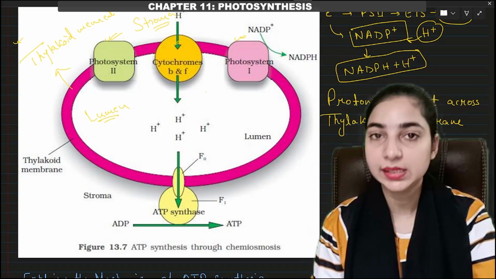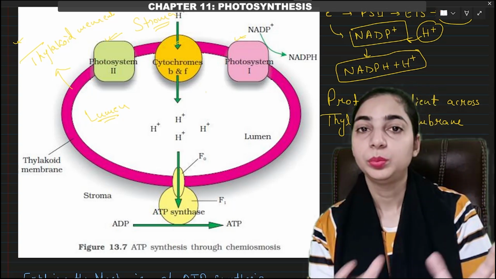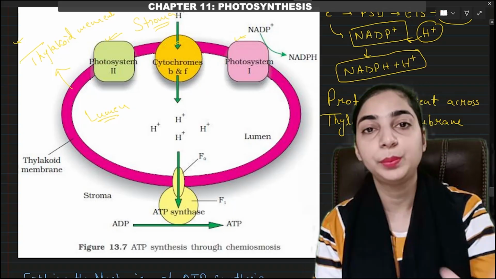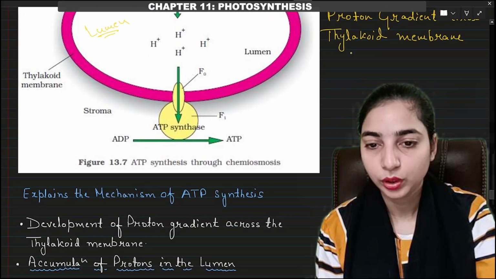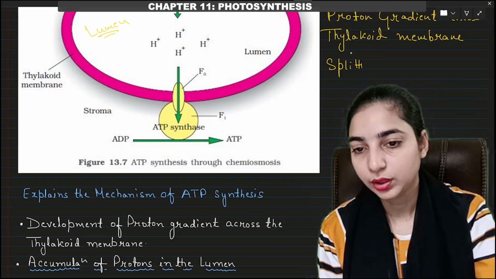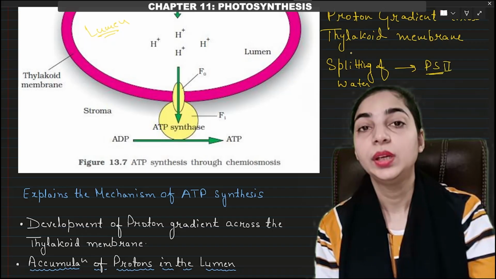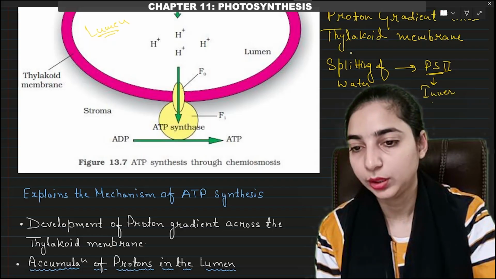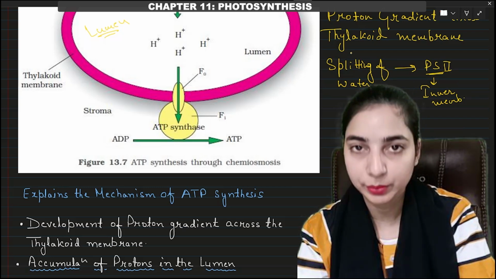So how will this increase take place? That is important. There are two reasons how proton concentration will increase inside the lumen. First of all, we know that the splitting of water is associated with photosystem 2, right? Also, we know that photosystem 2 is associated with the inner thylakoid membrane. That means the splitting of water will take place towards the inner thylakoid membrane, right?